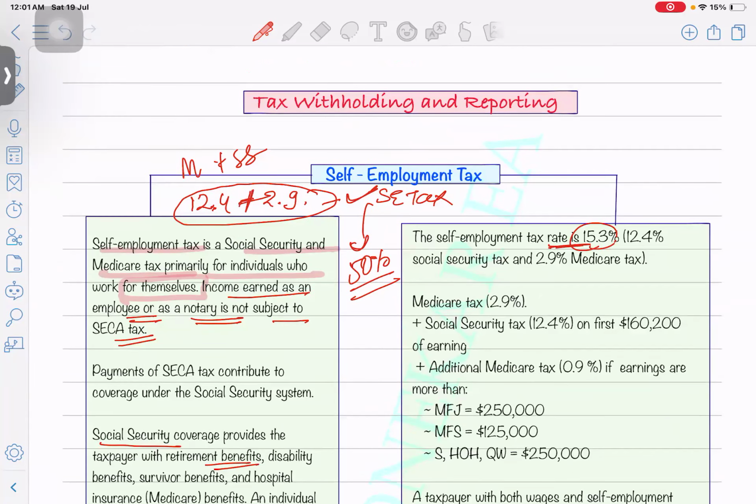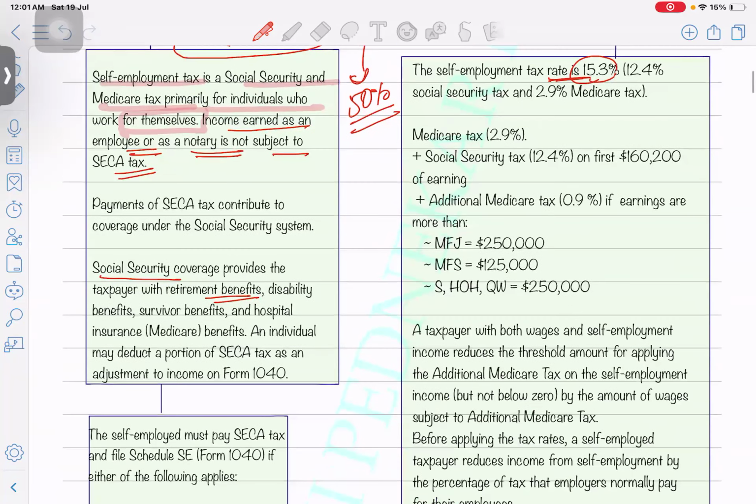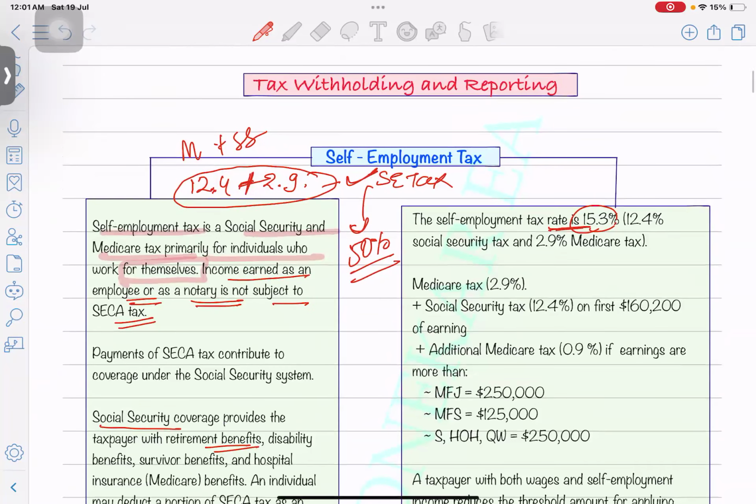The combination of these two is 15.3. And yes, this is just a calculation, and no need to remember the calculation, no need to remember the rates as well. Just understand the concept over here. So if you would have been on the payroll, your employer might have deducted Medicare or Social Security, but the same thing, you are right now not employed, but you are running your own business.